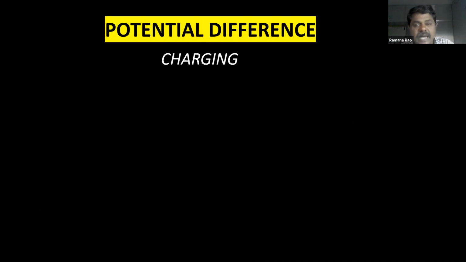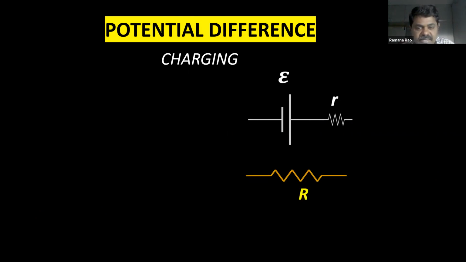Now, what happens while charging? Charging means we have to give the current to the battery. We are going to charge it. The battery with internal resistance r, this is the external resistor, and complete the circuit. Now we are charging the battery.